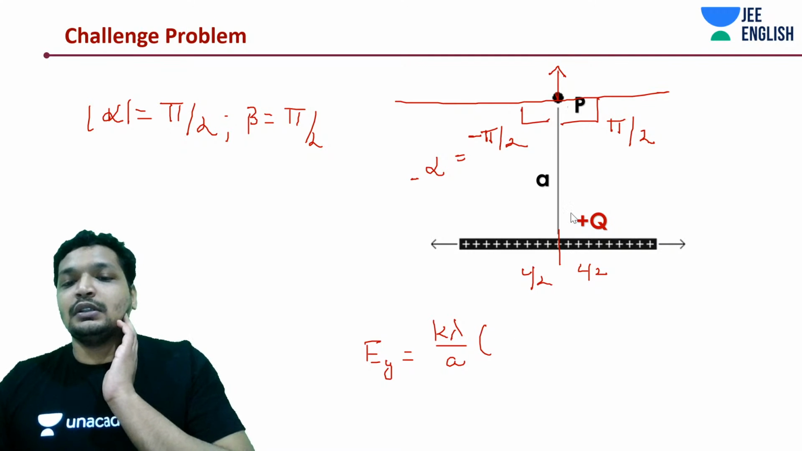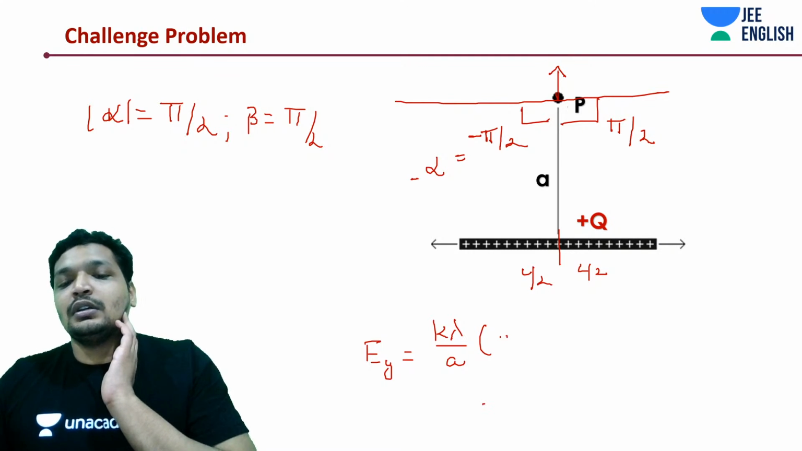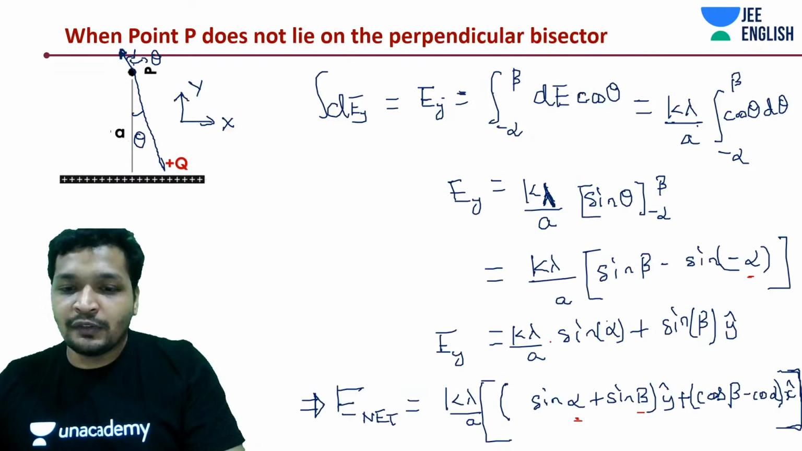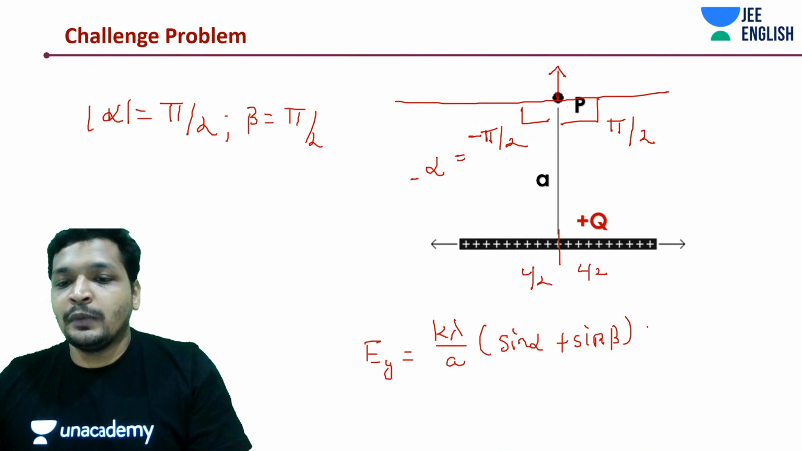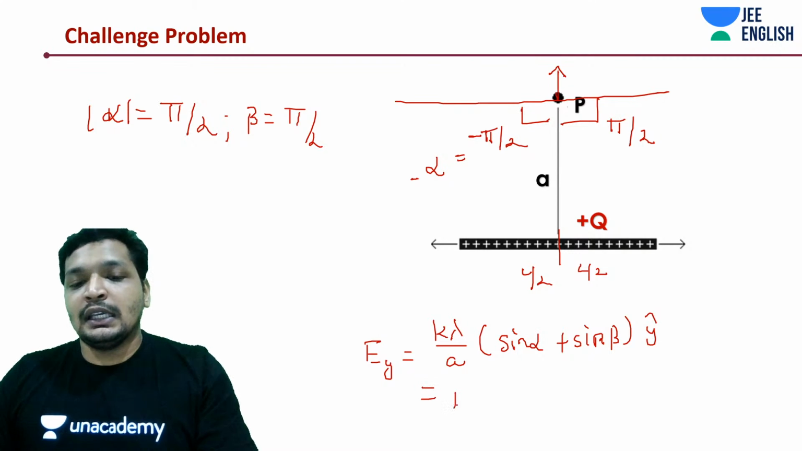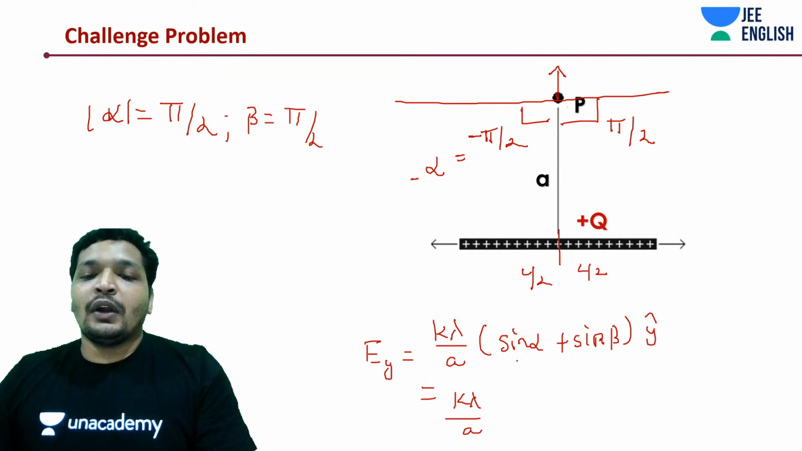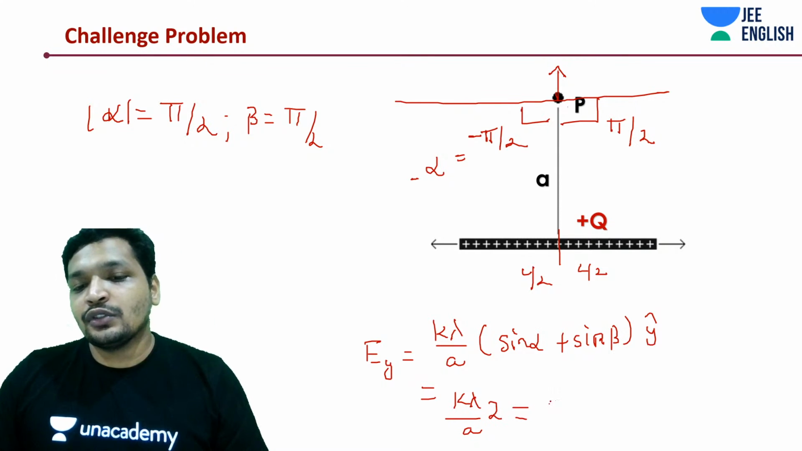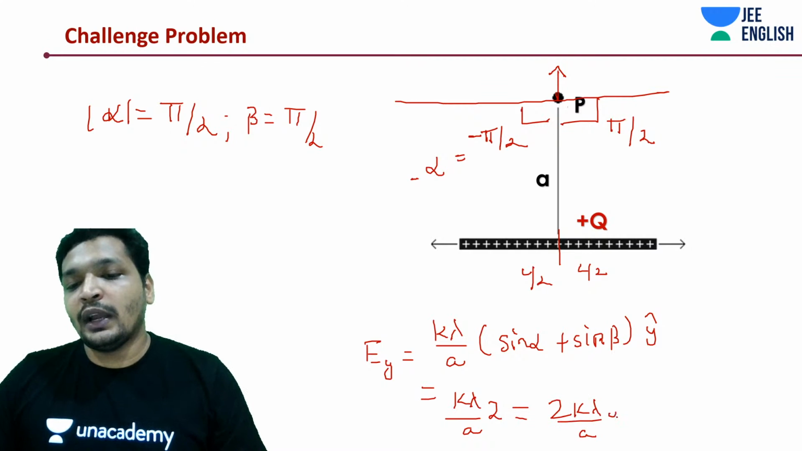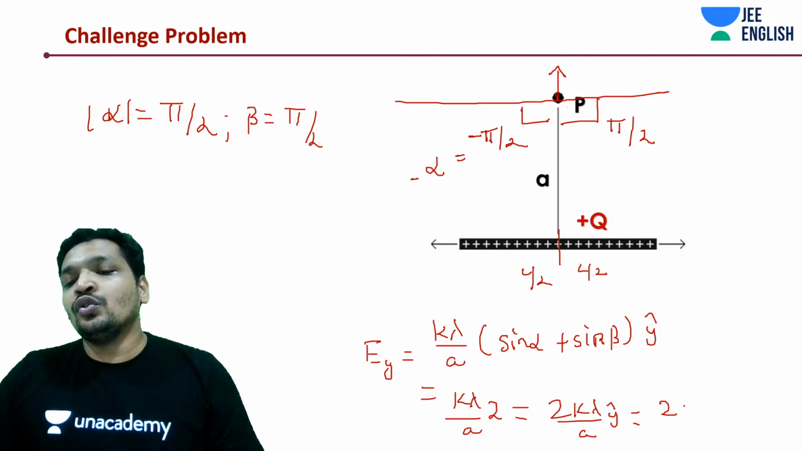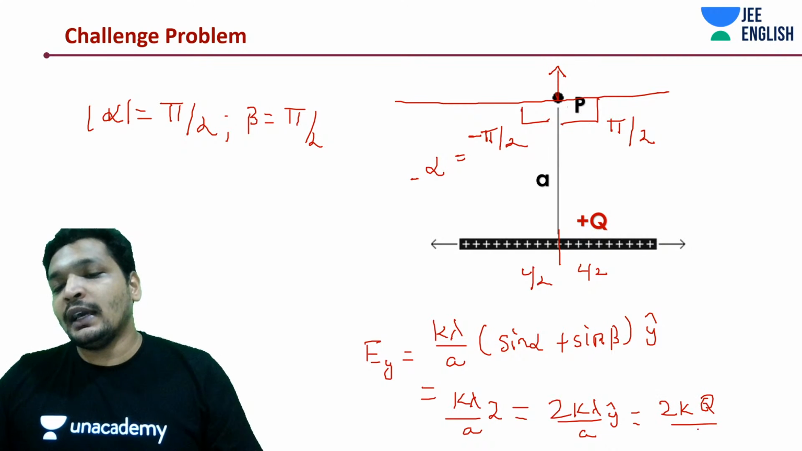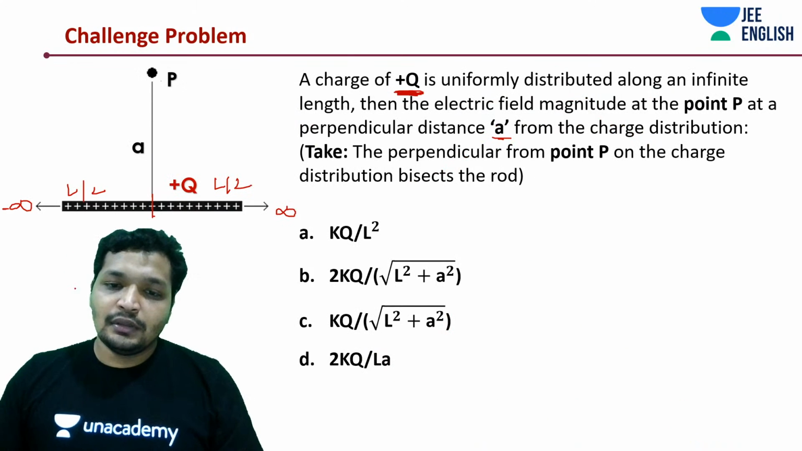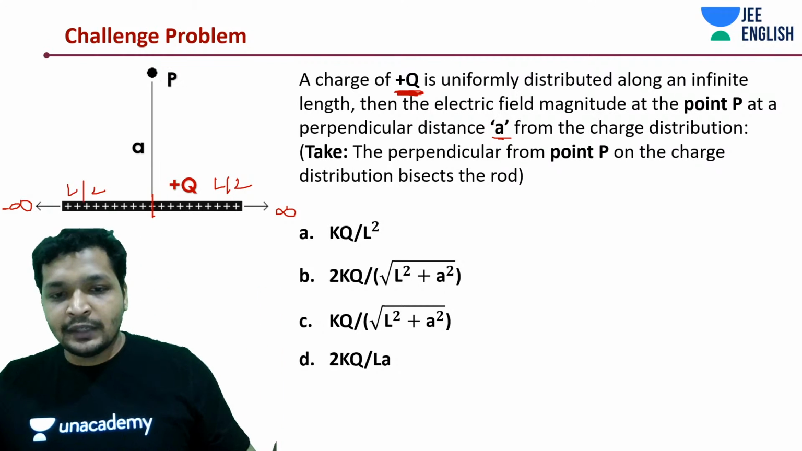This is going to be sine of alpha plus sine of beta. I'm just doing it from the expression, guys. It will be along the y cap direction, and K lambda by A, 1 and 1 is going to give us 2. So it's going to be 2K lambda by A y cap, and how much is this? 2K lambda Q by L A y cap. Answer should be D. It's simple, very simple, guys.